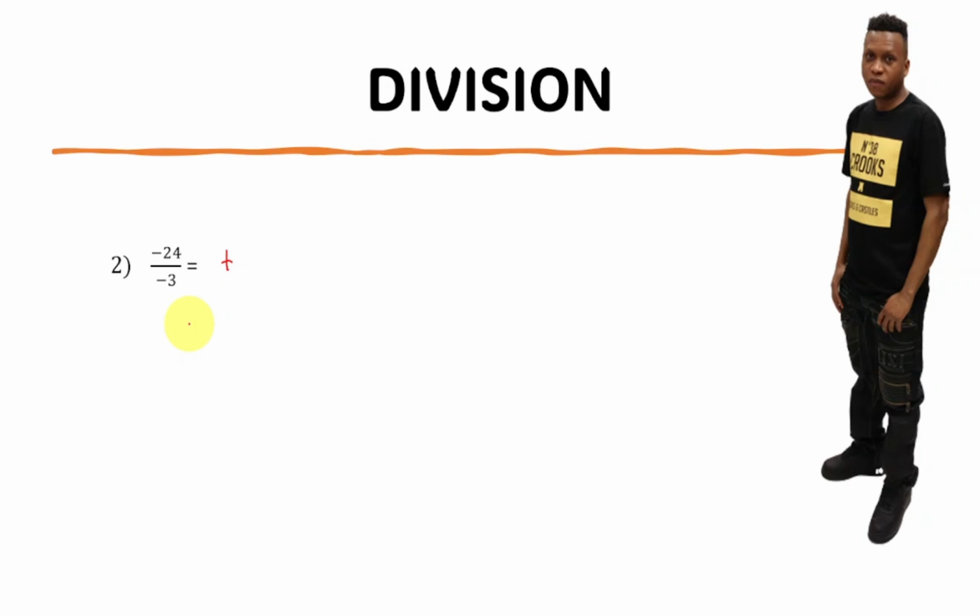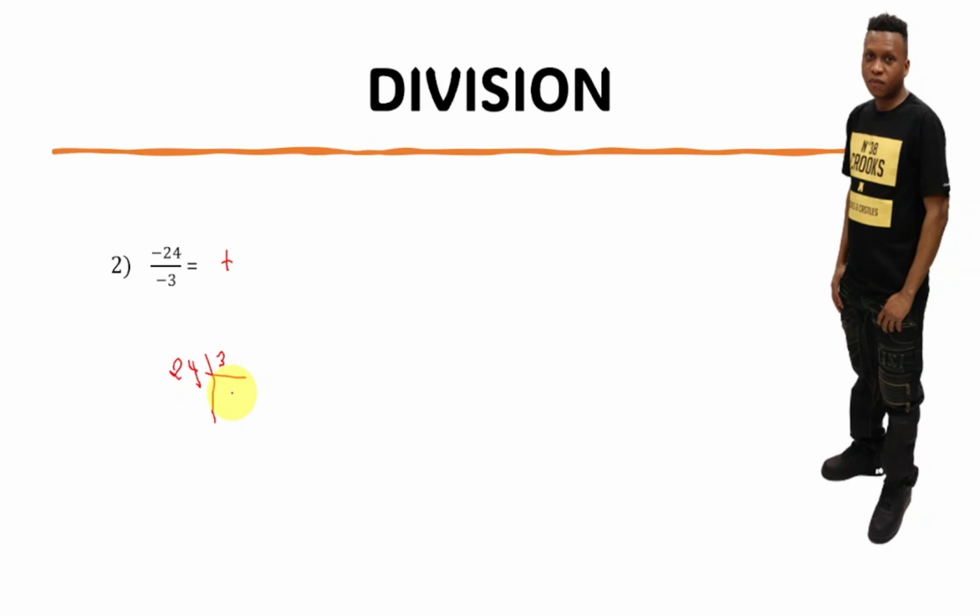So what is the answer? When we do 24 divided by 3 equal what? We need to find the number that when we multiply, it's going to be 24. So 3 times 7 equal 21.